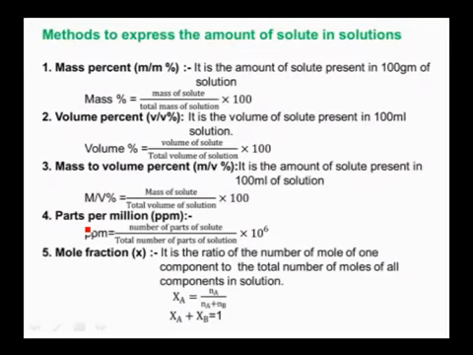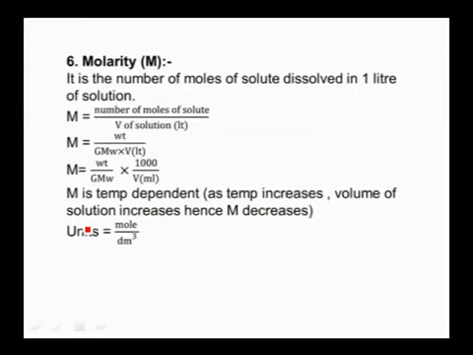Parts per million is the number of parts by mass of a solute present in a million parts by mass of solution. Mole fraction is the ratio of the number of moles of one component to the total number of moles of all components in the solution. The next one is molarity. It is the number of moles of solute dissolved in 1 liter of solution, and the formula used to calculate molarity is weight by molecular weight into 1000 by volume in ml.